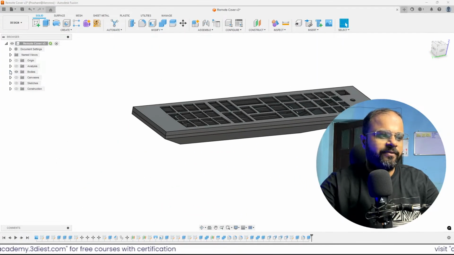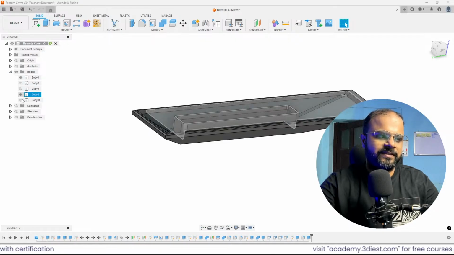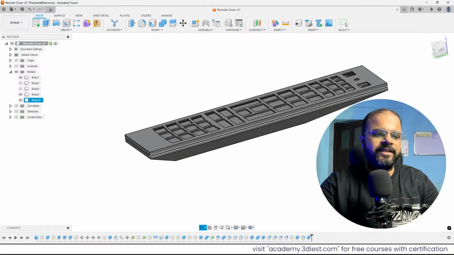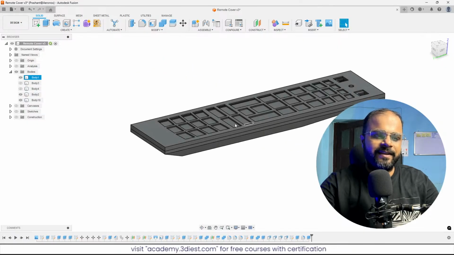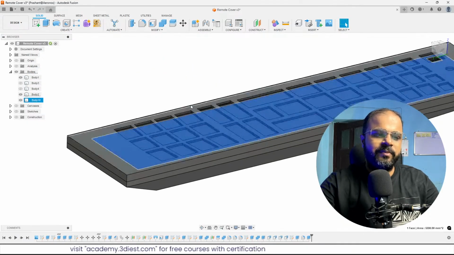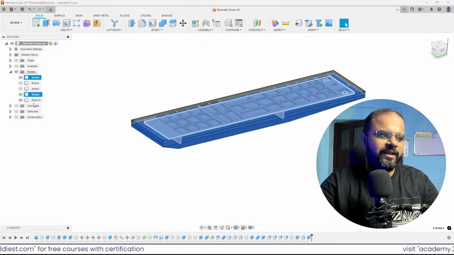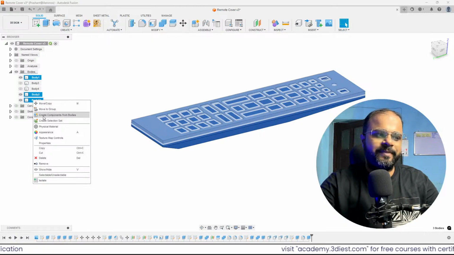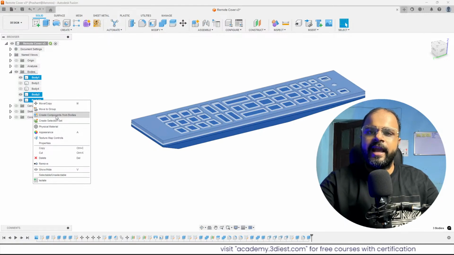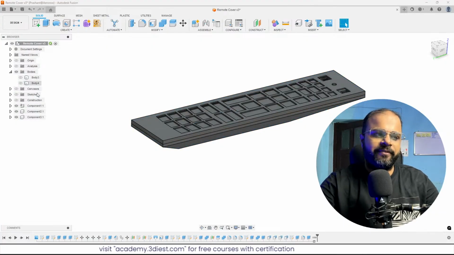So I will show you how we can create animation out of these three parts. For that, what I will do first is turn on all the bodies that are involved in this complete design. So we have this top cover, and then the bottom cover, and then there will be a PCB, the PCB board that you can see over here. But before we move forward, I will convert all three of them into components. So I will select all three bodies, make a right click, and activate this tool called create components from bodies, and boom, it will take a few seconds, and here they are, three components we got, right?